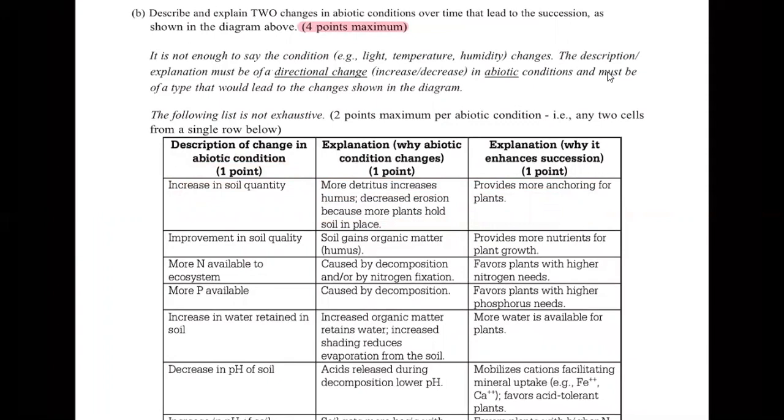Because they're asking you to do 2 of them, if you do this entire row correctly, you would earn 2 points. Even though it looks like you could earn 3, you actually can only earn 2 per row.